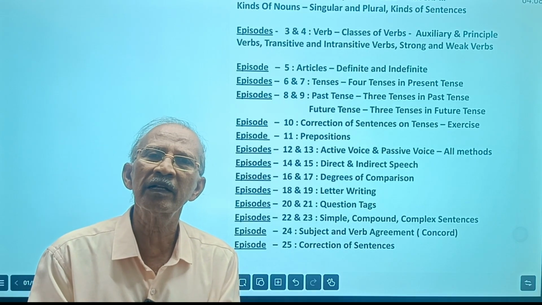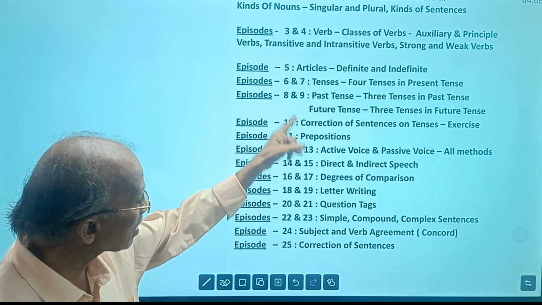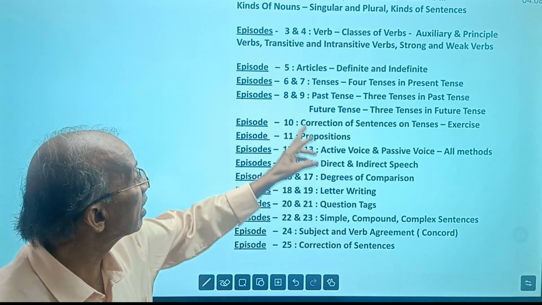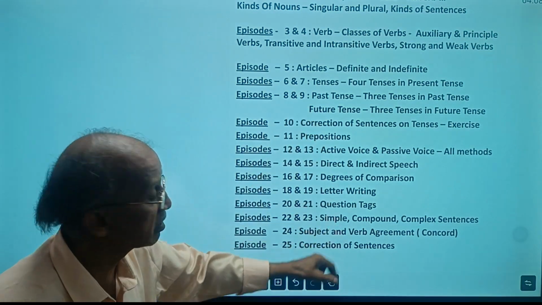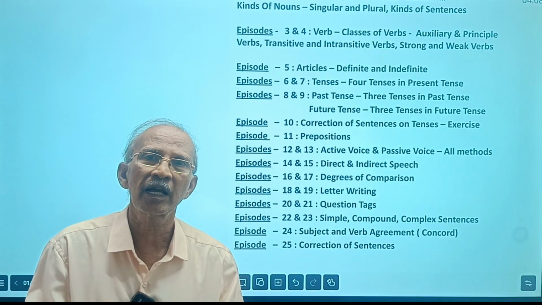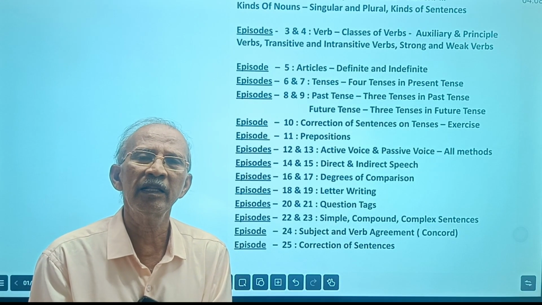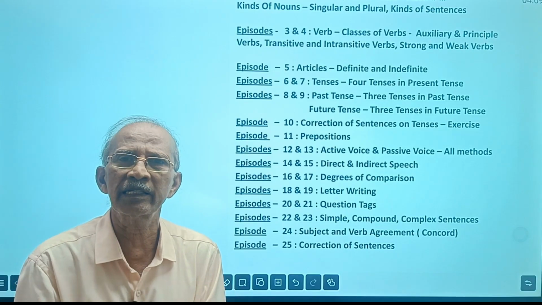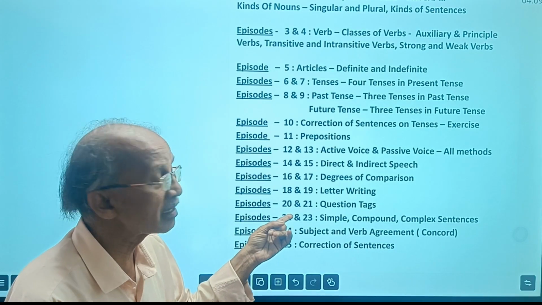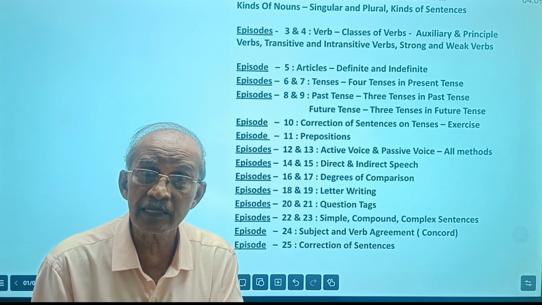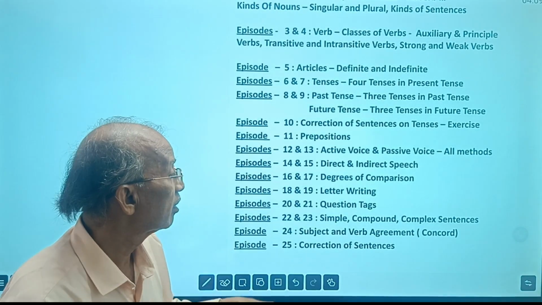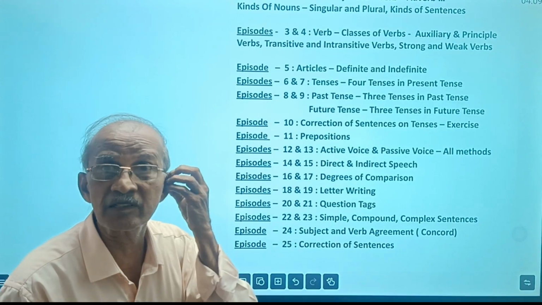That's why correction of sentences should be discussed only after teaching all these topics. Generally in the examinations, corrections will be given on tenses, prepositions, articles, vocabulary, and also phrases.